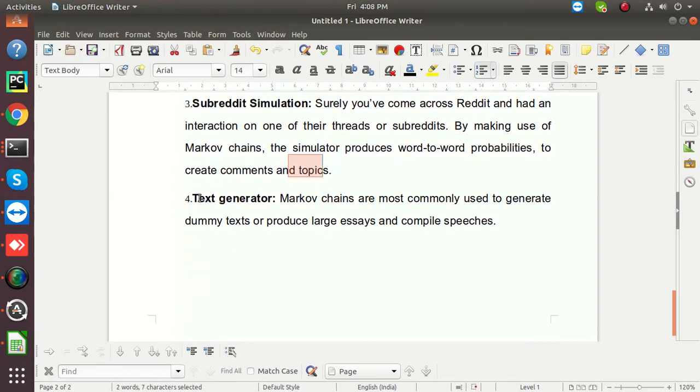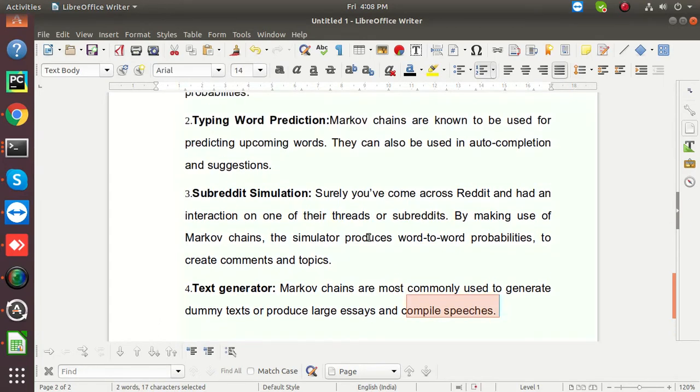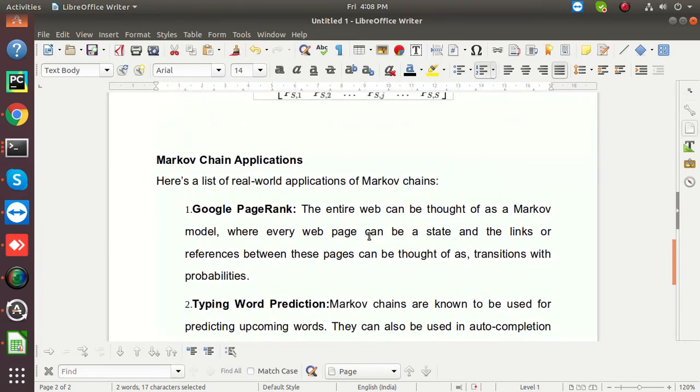It can also be used in text generators. These are commonly used to generate dummy text or to produce large essays or compile speeches. So these are the applications of Markov chain.